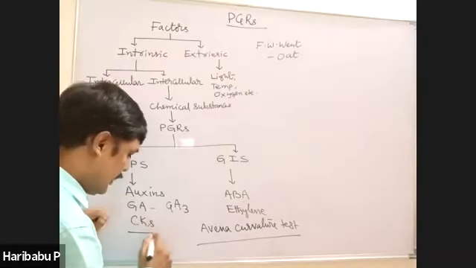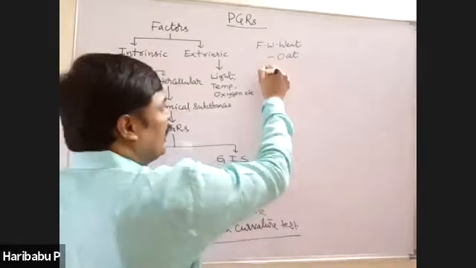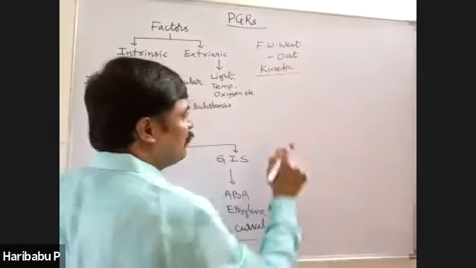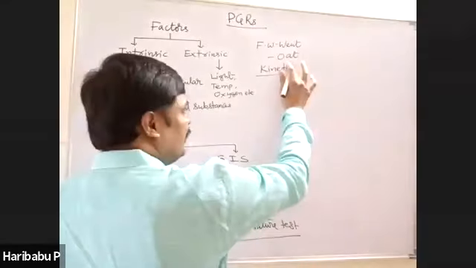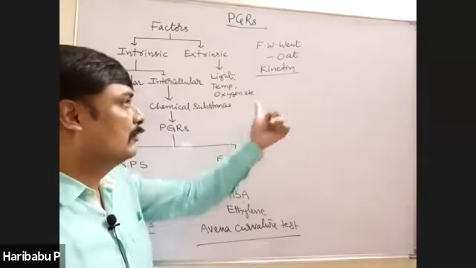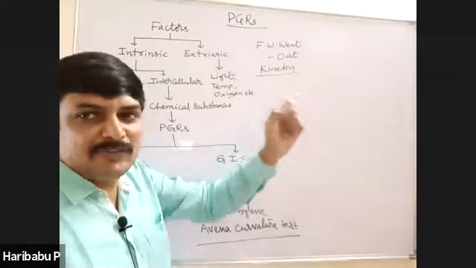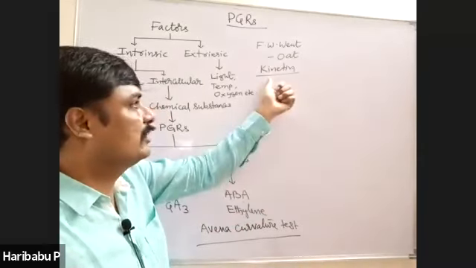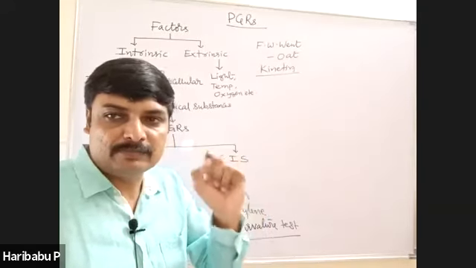Then cytokinins. The first discovered cytokinin is kinetin, from herring sperm DNA. Herring is a fish, and it was isolated from the DNA present in the sperm. Kinetin is chemically called 6-furfuryl aminopurine.